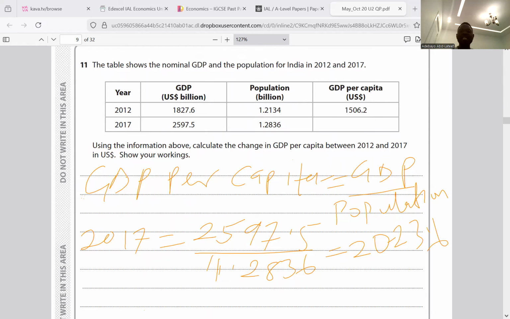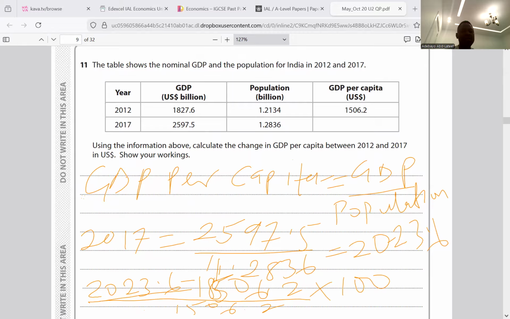Now we are told to calculate the change in GDP per capita. To do that, it's going to be 2023.6 minus 1506.2, over 1506.2, multiplied by 100. That's how to calculate the change in GDP per capita.